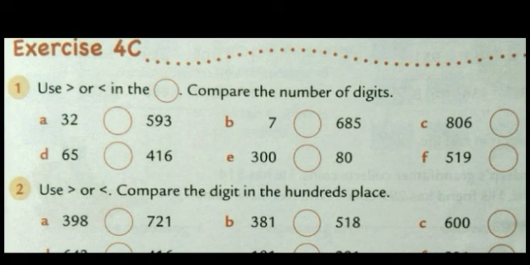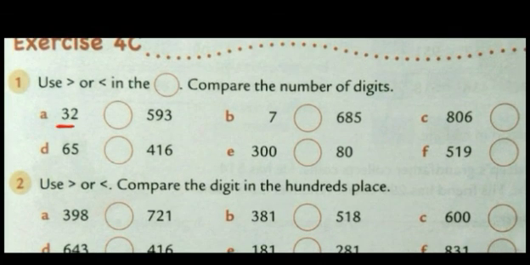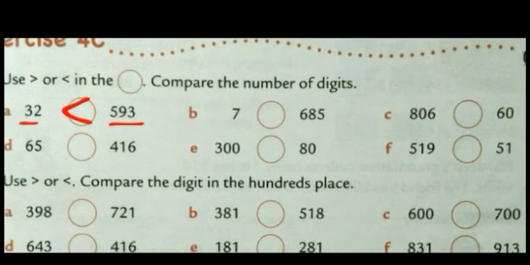In the first question, we have to simply compare the numbers and find out which is greater. Like here, it is 2 digits and here it is 3 digits. So a 3-digit number is greater than a 2-digit number. So this one is greater. Whichever number is greater, just open the mouth in front of that number. See one more. Here it is only 1 digit and here 3 digits. So a 3-digit number is greater than a 1-digit number. So this will be greater.